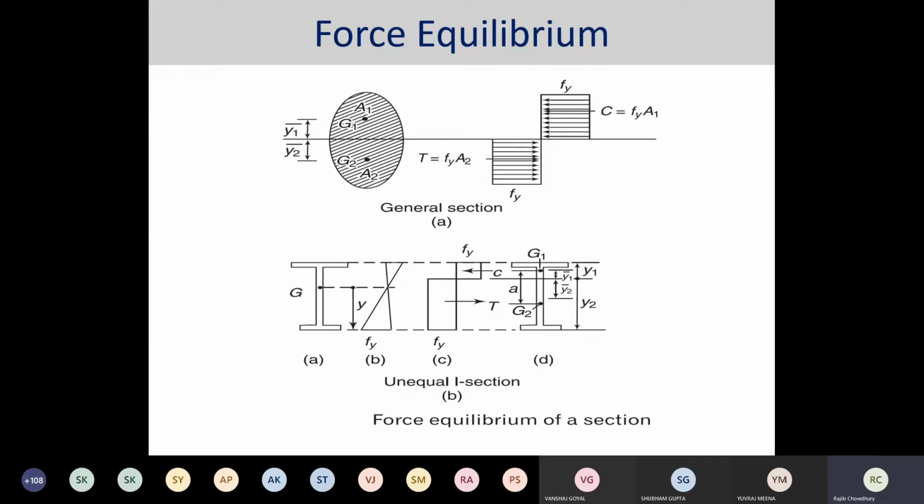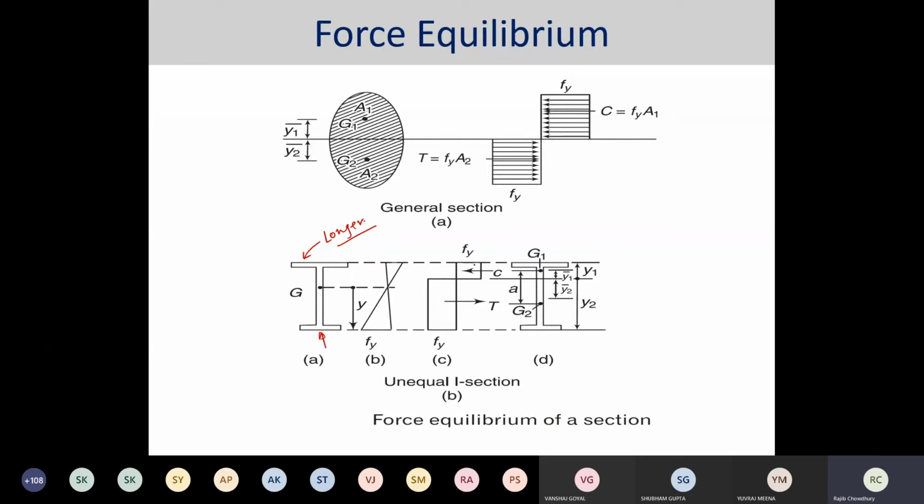So the same thing I am just projecting over here, whatever I have already presented, how to find out the different ZP values. Now, if the section is not symmetrical, for example in this particular I section, this flange is the longer flange, and this flange is the shorter flange. So what is going to happen?